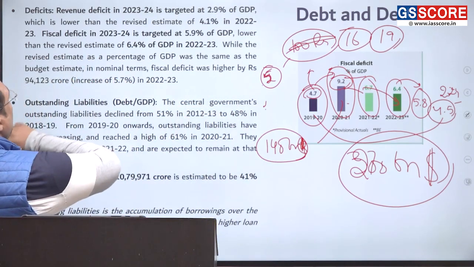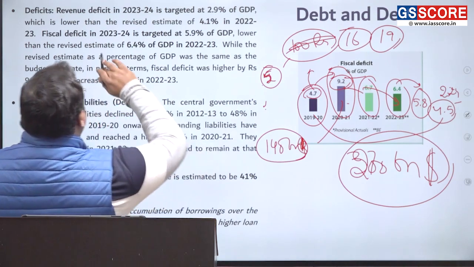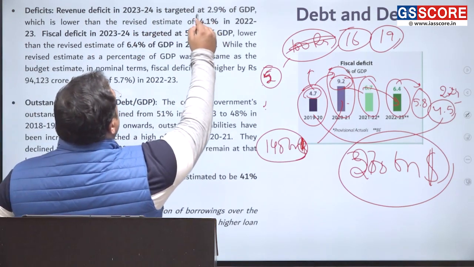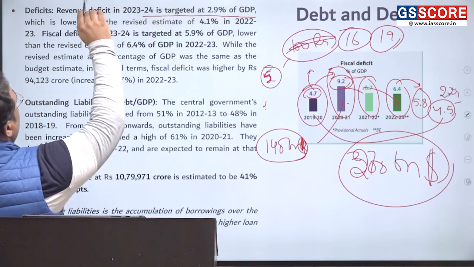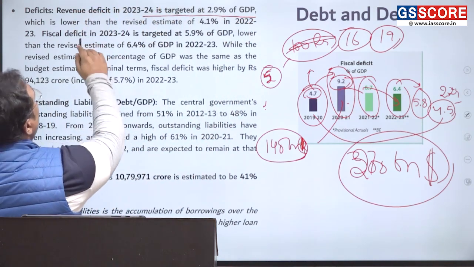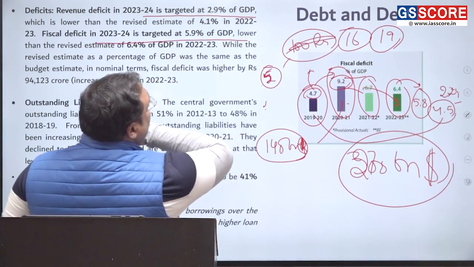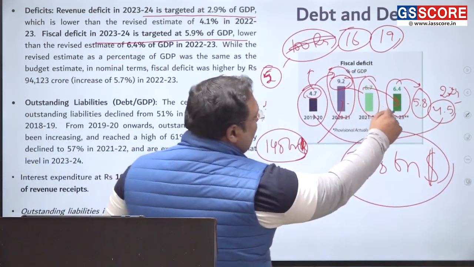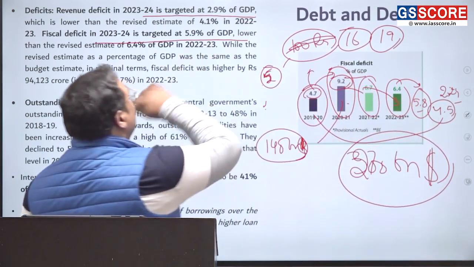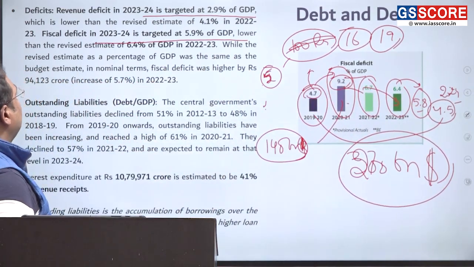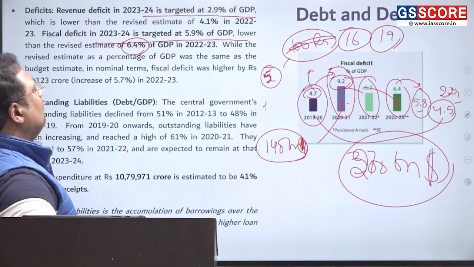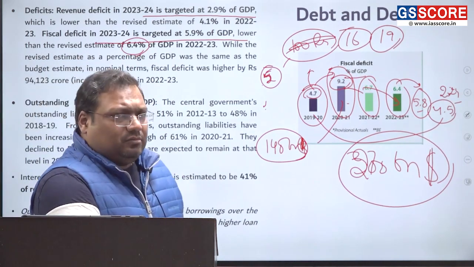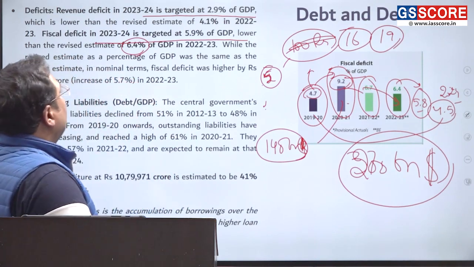Now, coming back here, the revenue deficit in next year is expected to be 2.9% of GDP, and the fiscal deficit is expected to be 5.9%. Sorry, I mentioned 5.8. This is targeted to be 5.9% of the GDP, and previous year it was 6.4%. So next year we are expecting the deficits to fall.